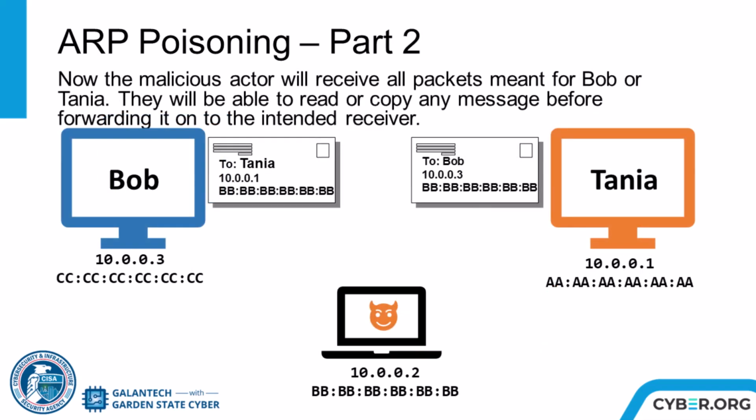In effect, the attacker has just misrepresented themselves to the two targets so that each will send their packets to the malicious actor instead of sending the packets to each other. The malicious actor has poisoned Bob and Tanya's ARP caches. This is the basis for an adversary in the middle attack.